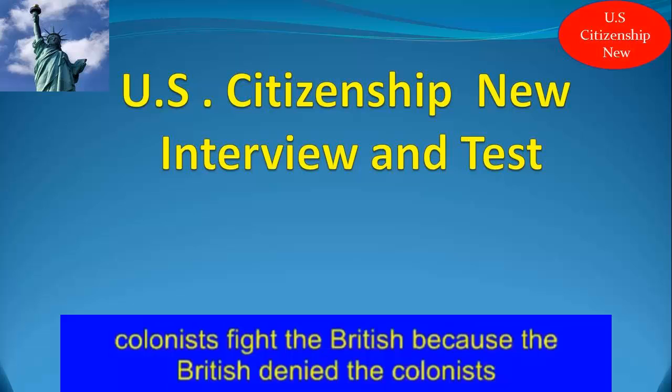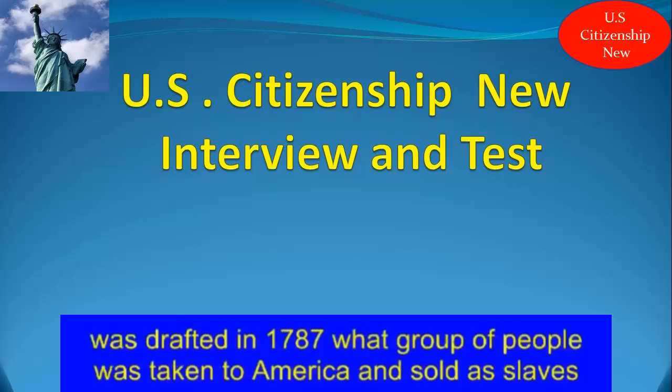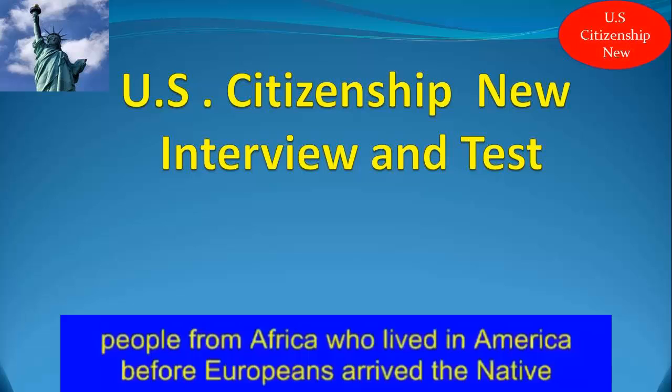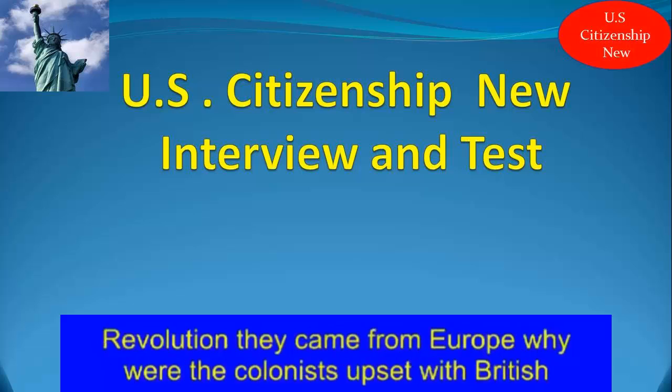Because the British denied the colonists self-government. When was the Constitution drafted? The Constitution was drafted in 1787. What group of people was taken to America and sold as slaves? People from Africa. Who lived in America before Europeans arrived? The Native Americans. Where did most of America's colonists come from before the Revolution?